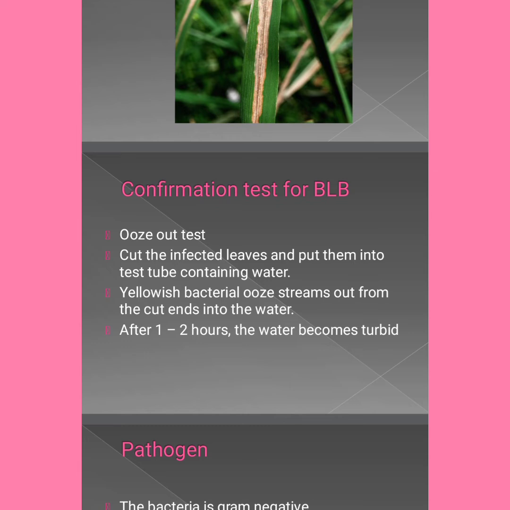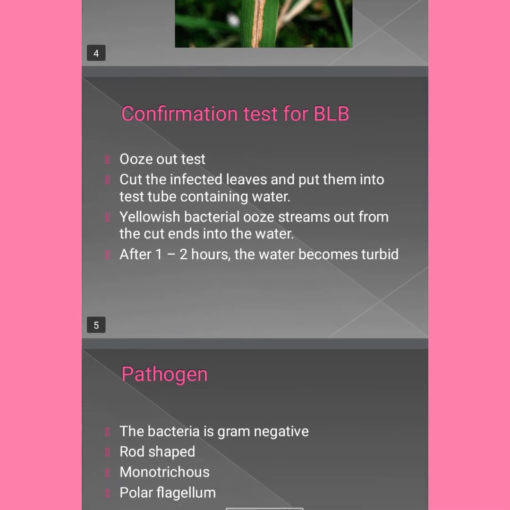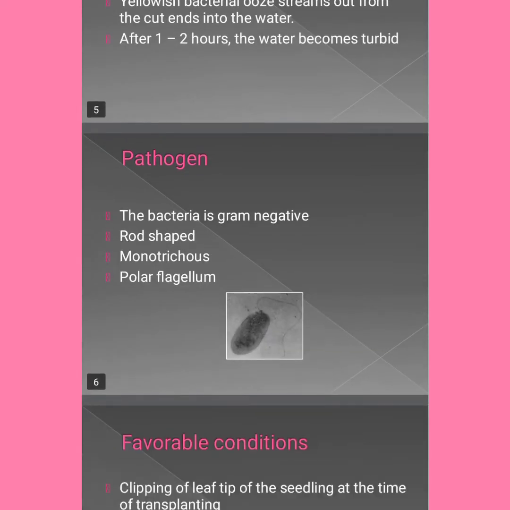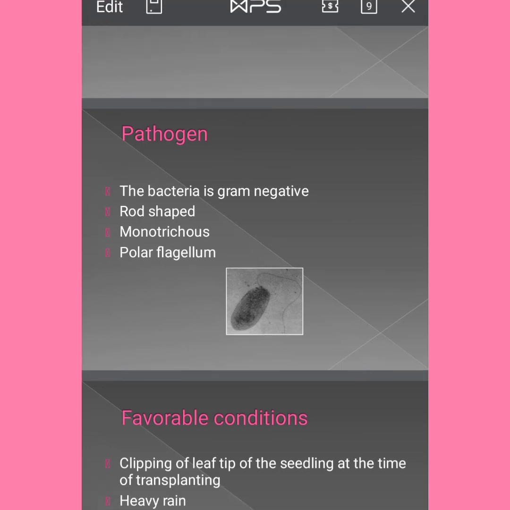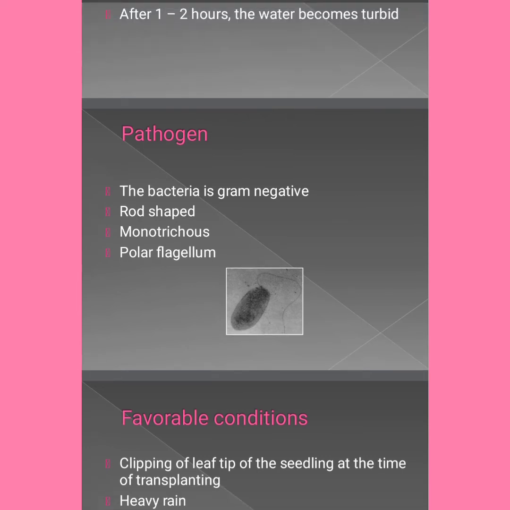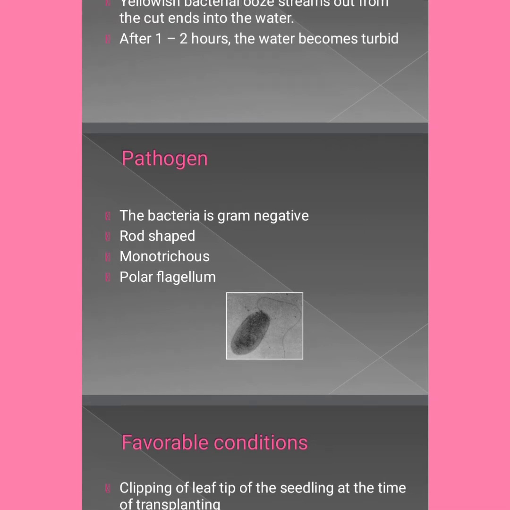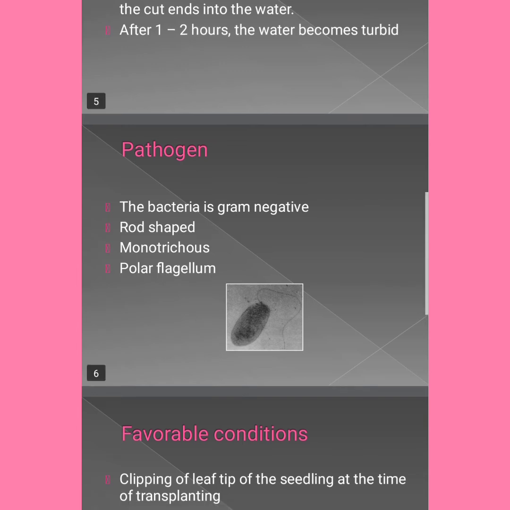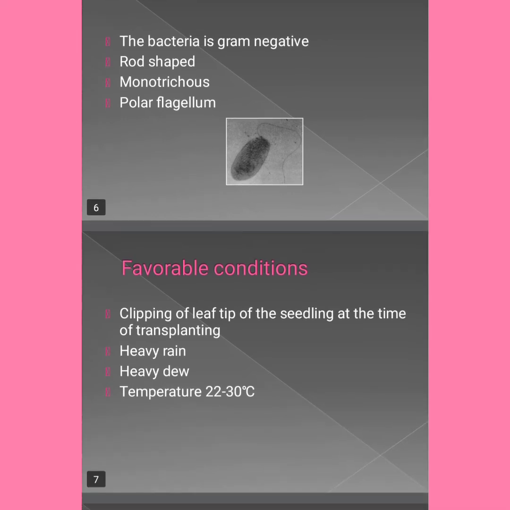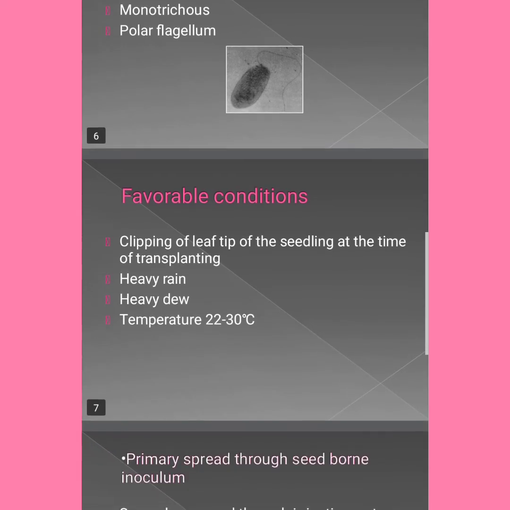After 1 to 2 hours the water becomes turbid. Then confirm it is a bacteria. Ooze out test is a confirmatory test for bacteria, mainly bacterial leaf blight. This question also they asked in many exams. And pathogen: the pathogen is nothing but Xanthomonas oryzae pathovar oryzae. This is monotrichous. Monotrichous is nothing but a single flagellum. You can see in the picture. And polar flagellum. Many question papers ask this. Sure, one question will be there: this bacteria is gram negative or gram positive? Here Xanthomonas is gram negative.